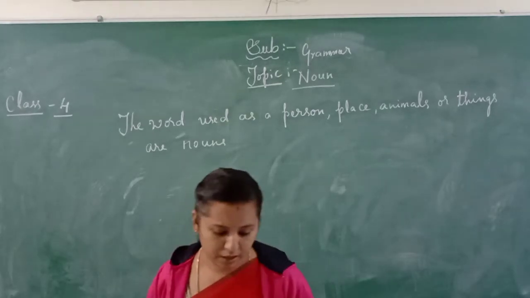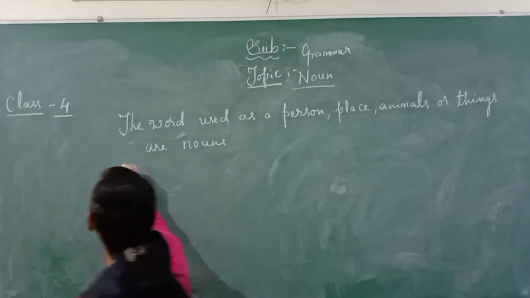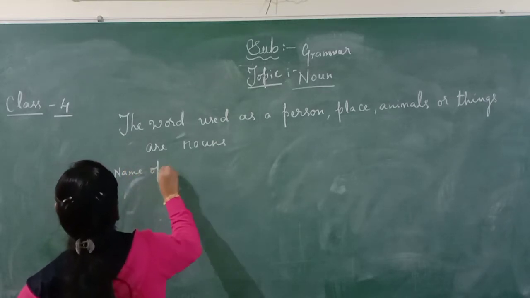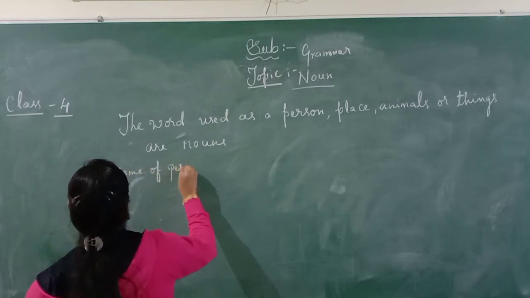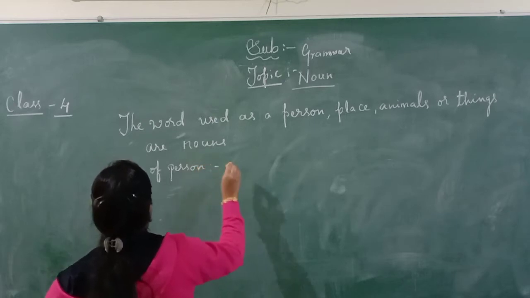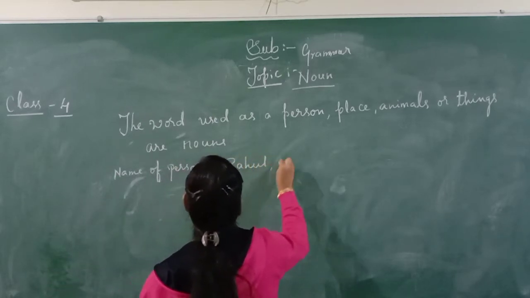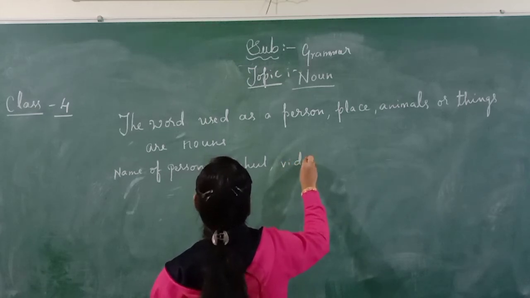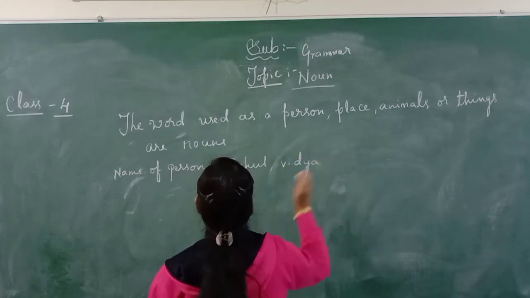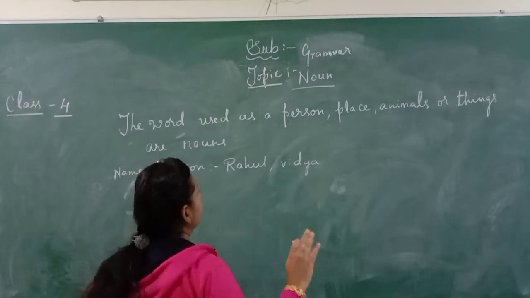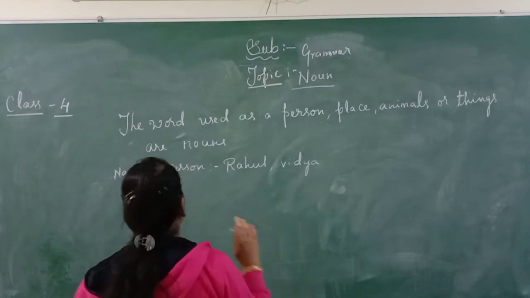For example, the name of a person is like Rahul, Vidya, etc. The name of any person is called a noun.